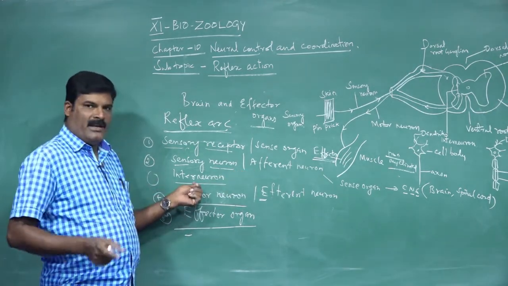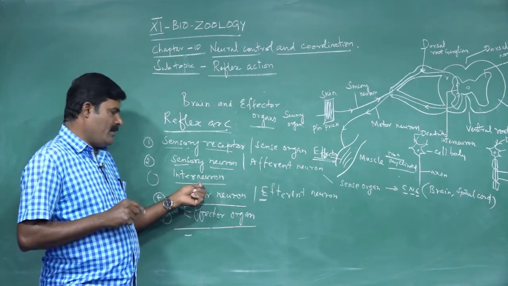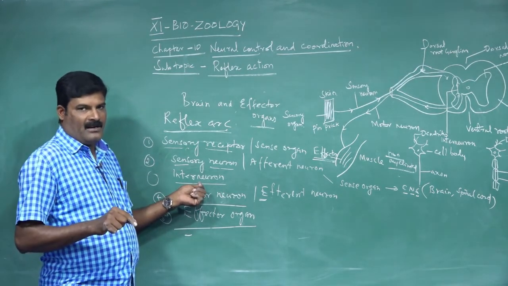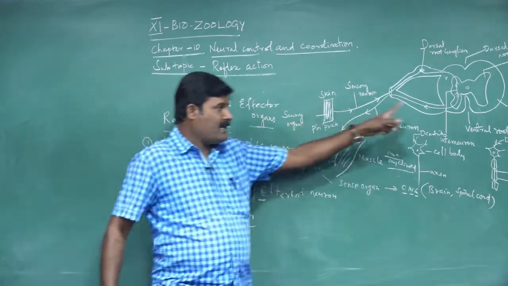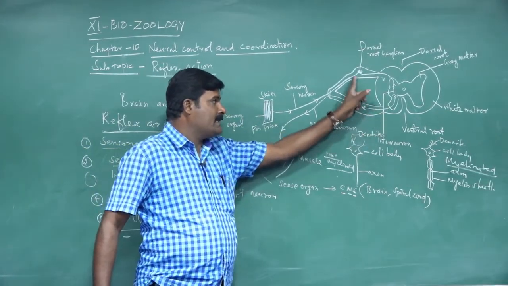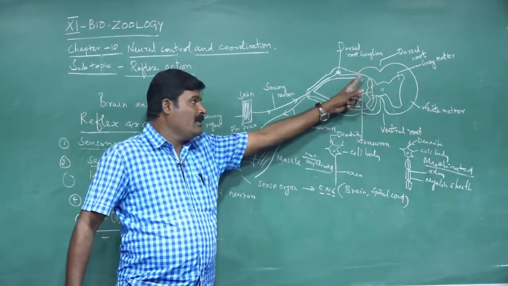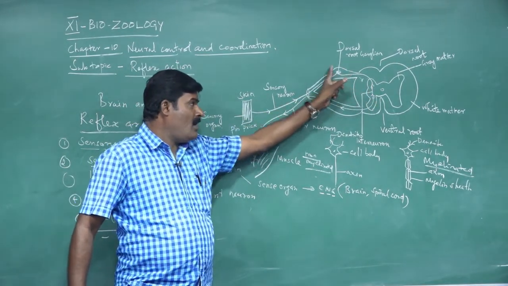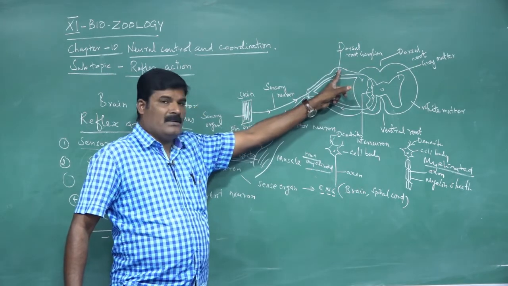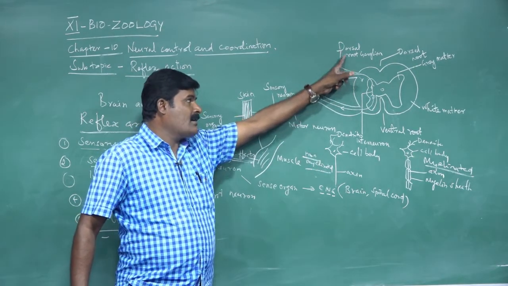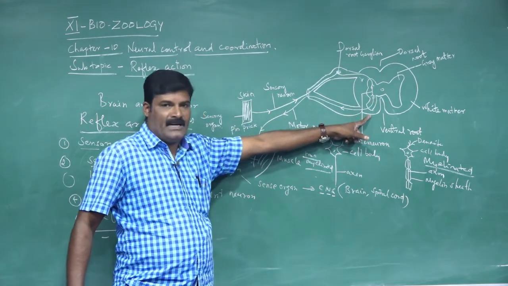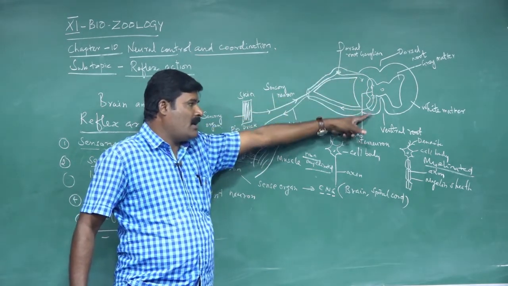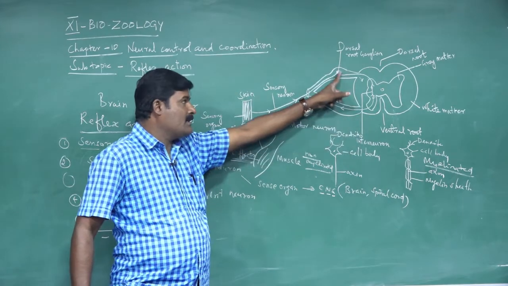This neuron is located in the gray matter of the spinal cord. One end is connected with the sensory neuron, another is connected with the motor neuron. This is the sensory neuron, outside of the spinal cord, which forms dorsal root ganglia. This side is the dorsal side, this side is the ventral side. That is the dorsal root, another one is called the ventral root. These are the cell bodies.